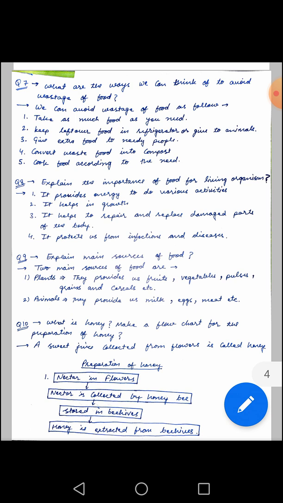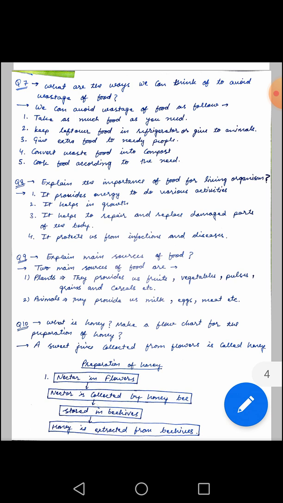In last extra question, what is honey? Make a flow chart for the preparation of honey. You have to tell what is honey. As we know, it is a sweet juice which is collected from the flowers. This honey is made from the nectar of the flowers. How is it prepared? Firstly, there is nectar in flowers. This nectar is collected by the honey bees, and they store this nectar in their beehives. And finally, these honeybees make the honey from this nectar, and we collect the honey from these beehives.